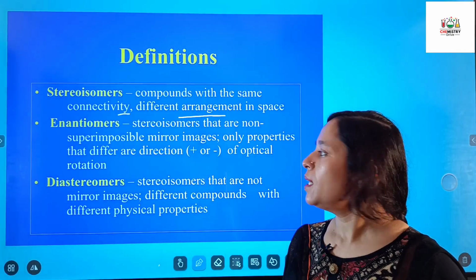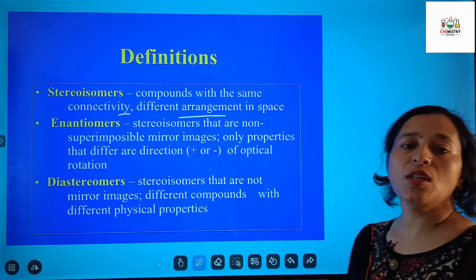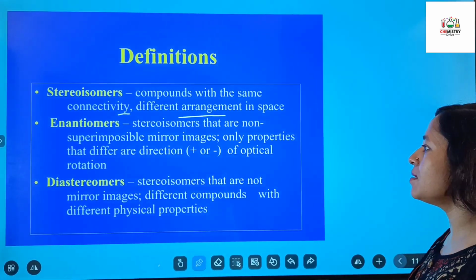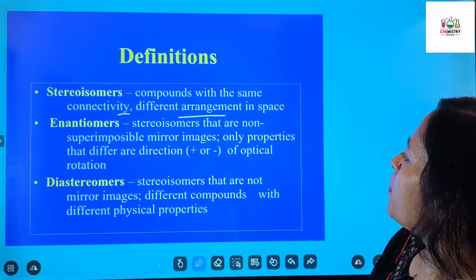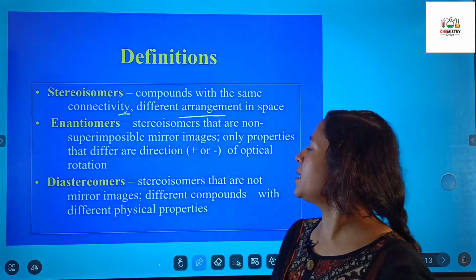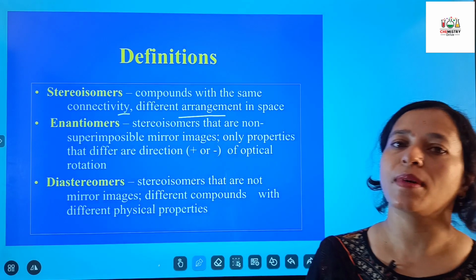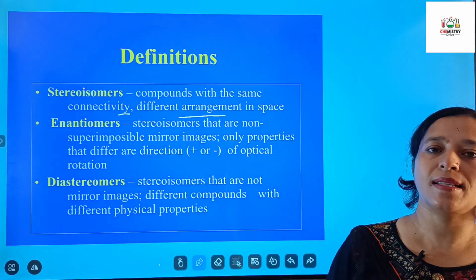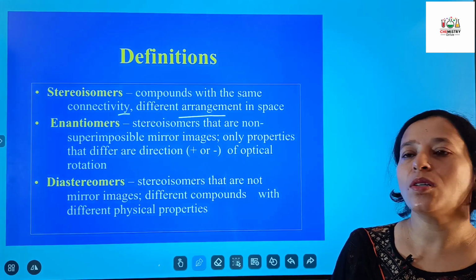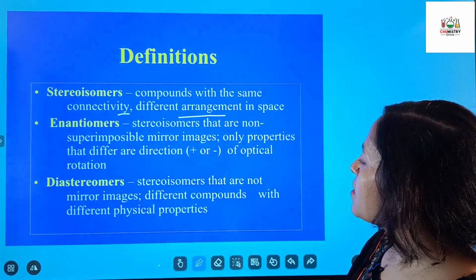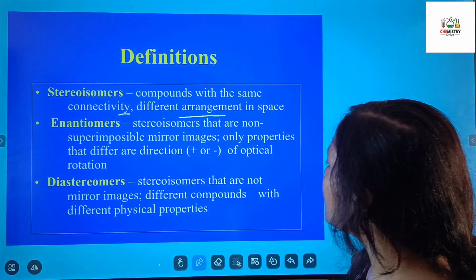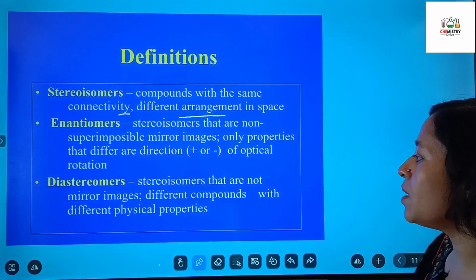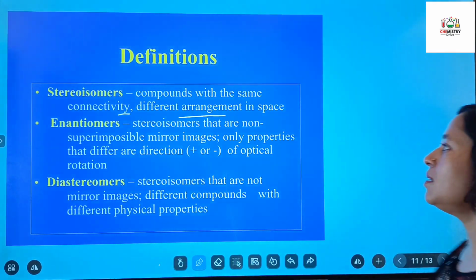Enantiomers: I have told you that enantiomers are stereoisomers that form non-superimposable mirror images, and the only property that differs is direction. Their properties are the same, but the directions are different, that is, whether they rotate the plane polarized light towards the right or towards the left. The next term is diastereomers: stereoisomers that are not mirror images. They are different compounds and have different physical properties.